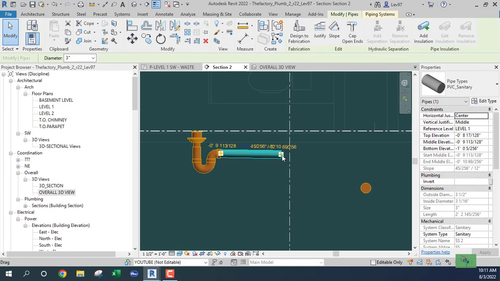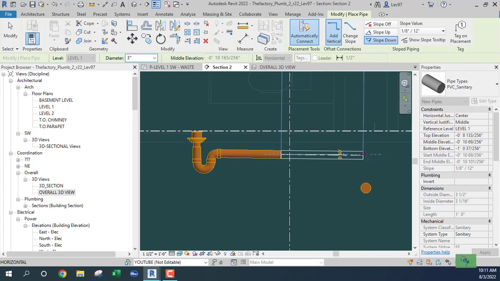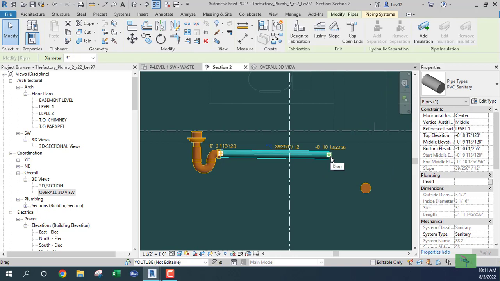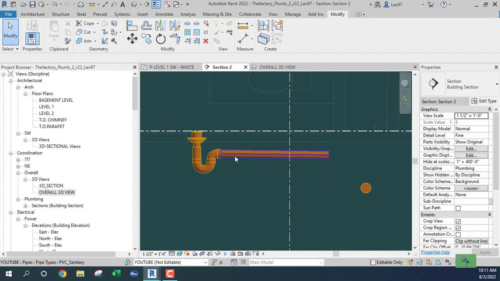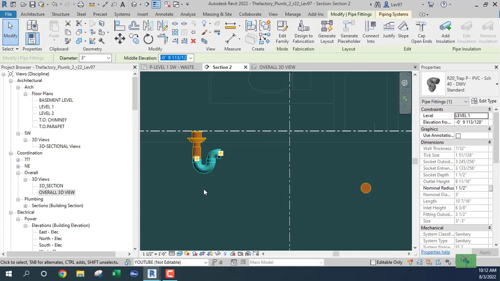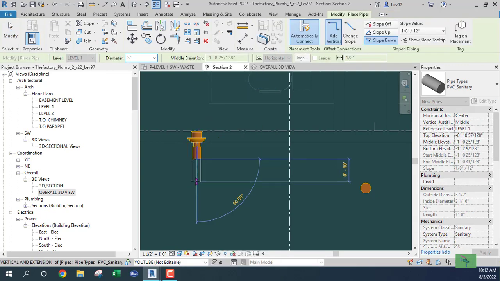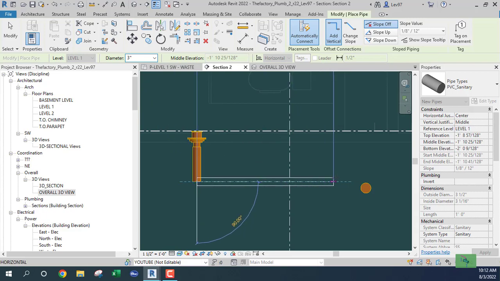Second floor. Okay, slope down. Oh, what? Let's try it. It's 39. Okay, I think I know what I'm gonna do. I'm just gonna have no slope on it. Okay, no slope.